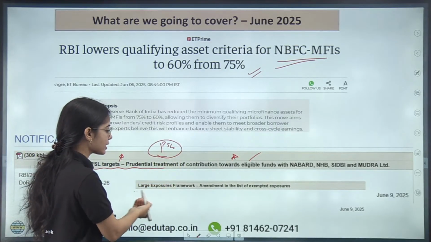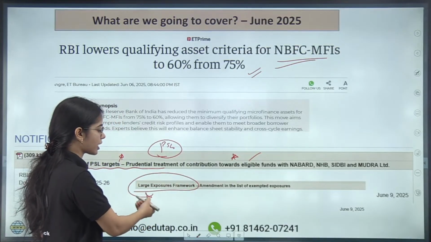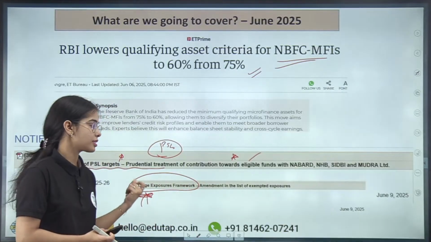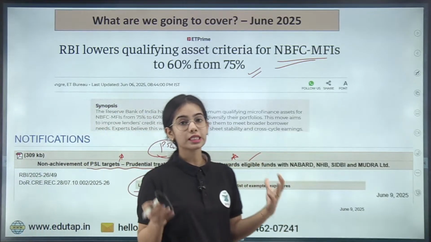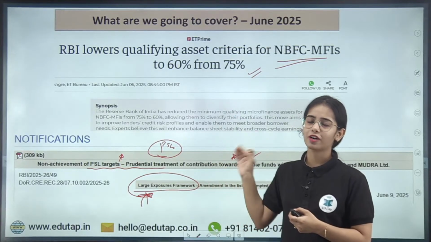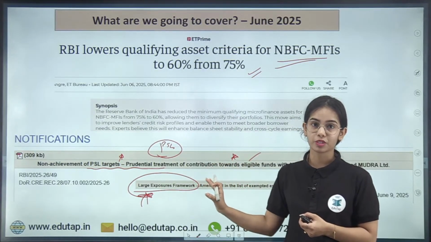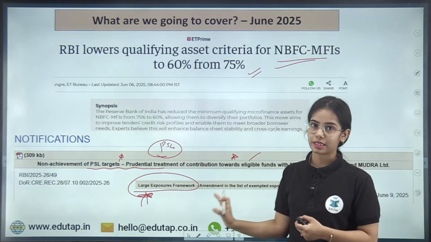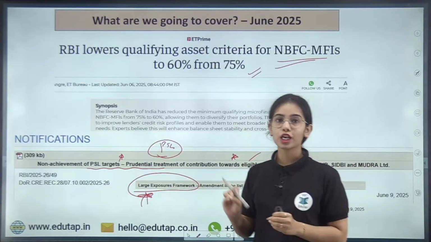Next is the large exposure framework. First we will understand about the large exposure, then we will discuss the amendment that has happened in this large exposure framework. These three news articles or notifications of the Reserve Bank of India are very, very important from the examination perspective, from the objective part of the examination, and we are going to discuss these three and the important data points. So let's get started.